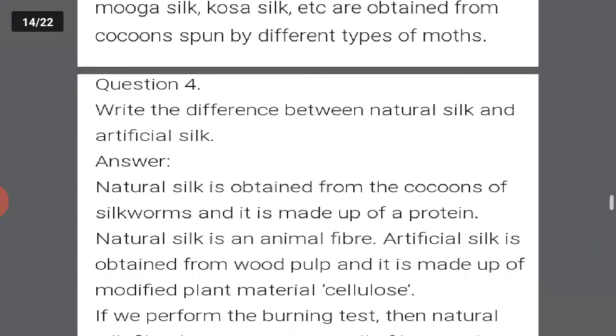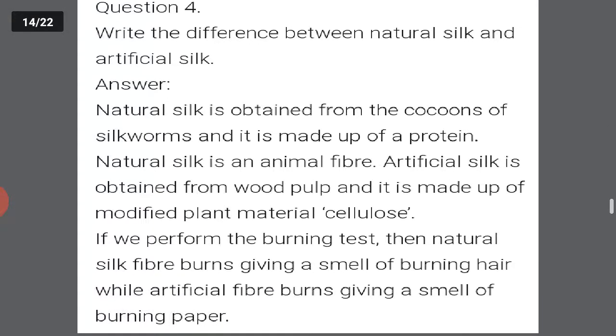Let's move further. Now, write the difference between natural silk and artificial silk. Natural silk is obtained from the cocoons of the silkworm and is made up of a protein. Natural silk is an animal fiber. Artificial silk is obtained from wood pulp and is made up of modified plant material known as cellulose.